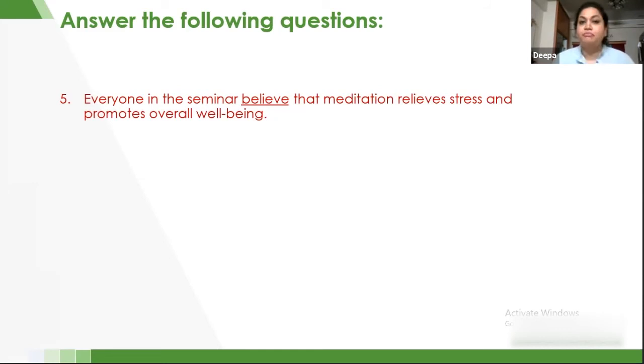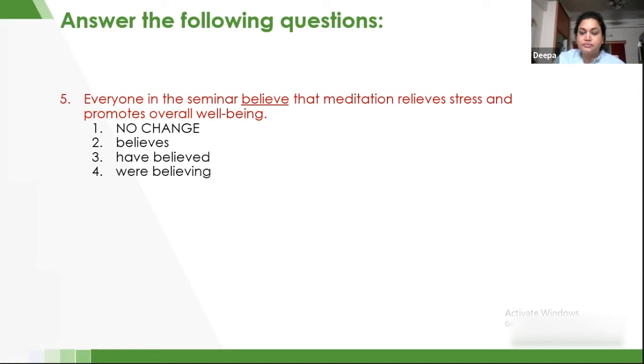Everyone in the seminar believed that meditation relieves stress and promotes overall well-being. These are the options. Check which one should go with it. Again, here I'm talking about everyone. So therefore, we are talking about one. So with everyone, I have to use a singular verb and not a plural verb.